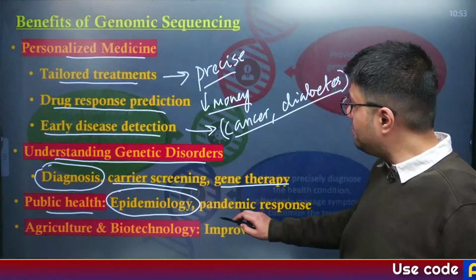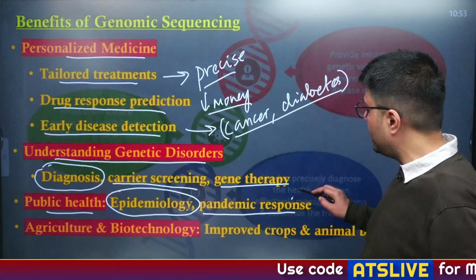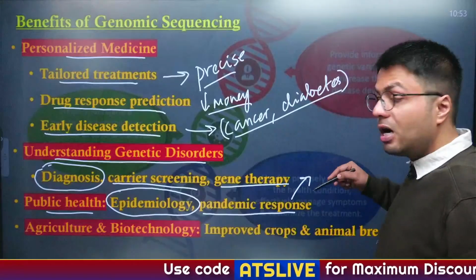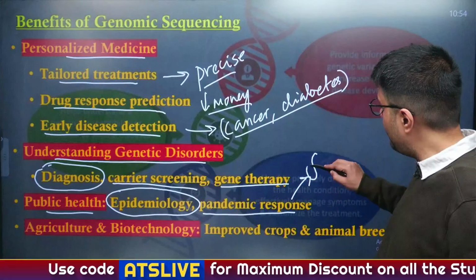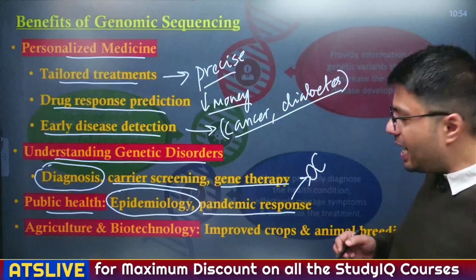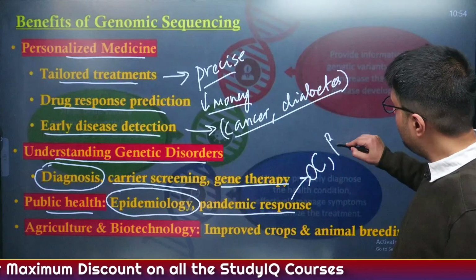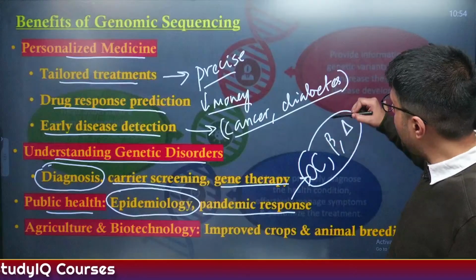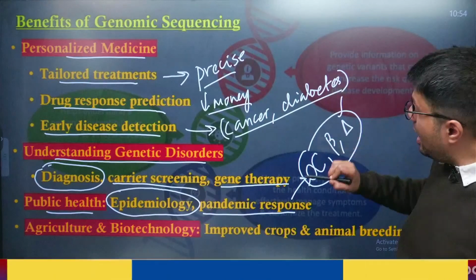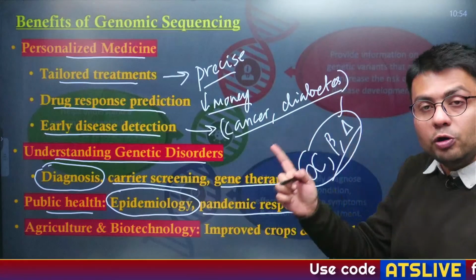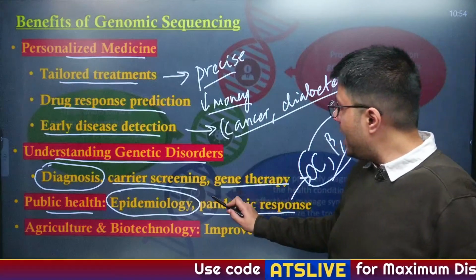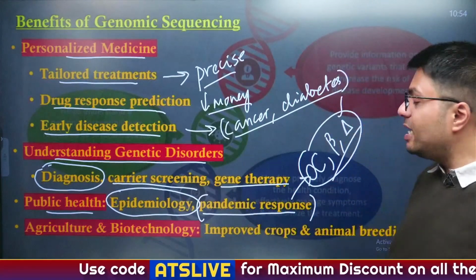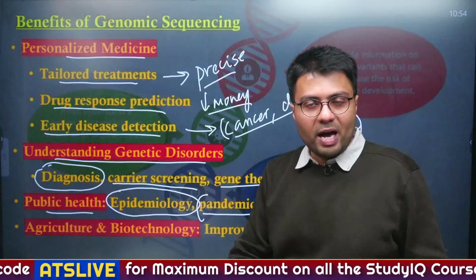And it also helps government frame its pandemic response, because from genome sequencing only we will be able to identify the mutations made in COVID-19 viruses such as alpha, beta, delta, etc. And from genome sequencing, we were able to identify mutations and how these mutations will affect the host population. So, this helps government frame its response accordingly by understanding the changes in the viruses.